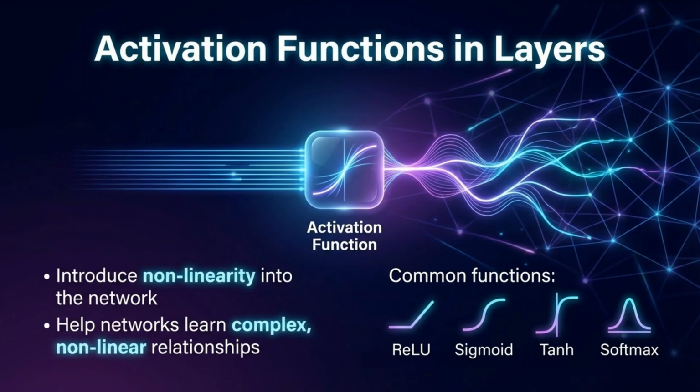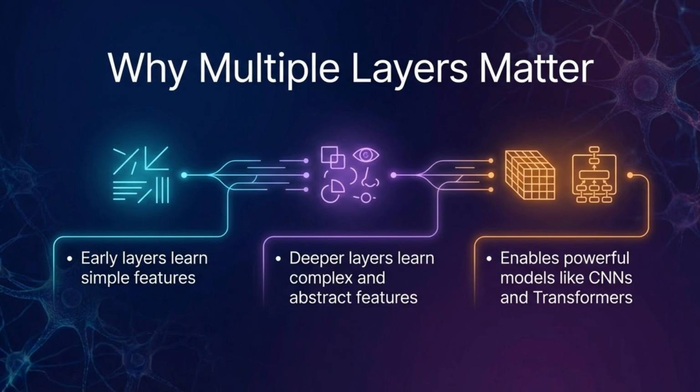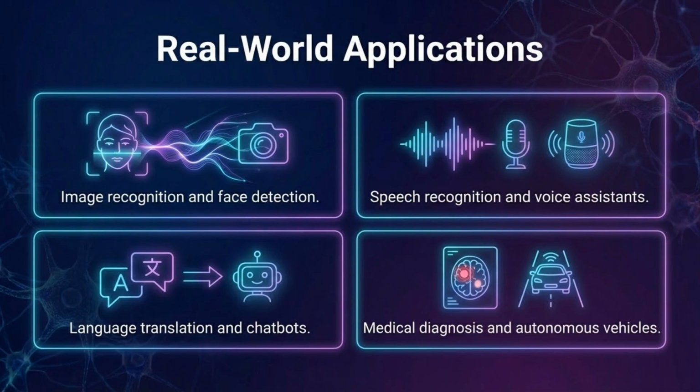Activation functions introduce nonlinearity into the network, helping it learn complex, nonlinear relationships. Common examples are ReLU, sigmoid, tanh, and softmax. Multiple layers matter because early layers learn simple features, while deeper layers learn complex and abstract features. This enables powerful models like convolutional neural networks and transformers. Deep learning layers power real-world applications such as image recognition, speech recognition, language translation, medical diagnosis, and autonomous vehicles.